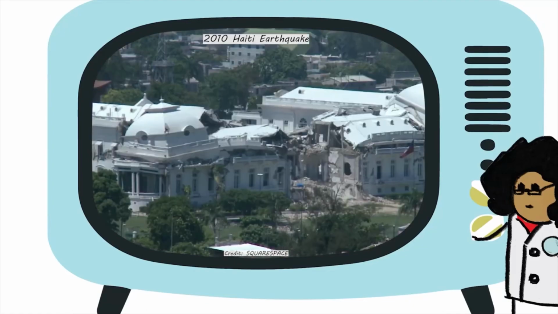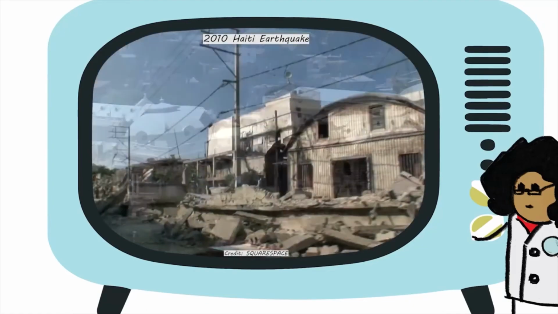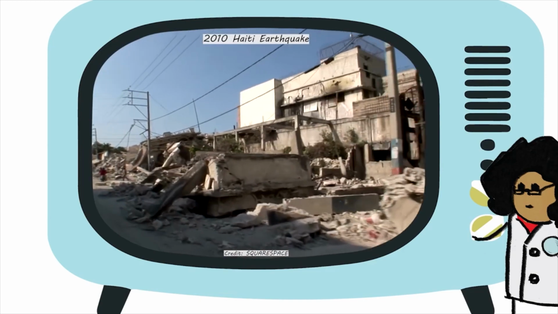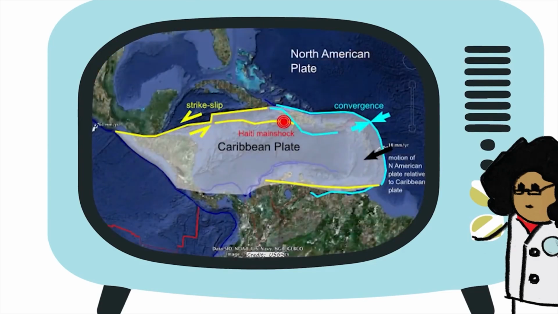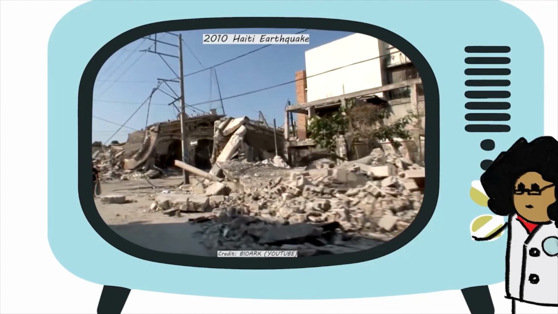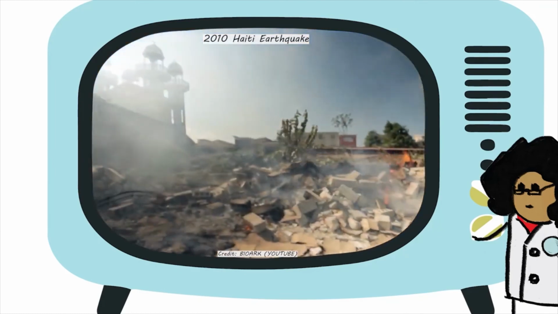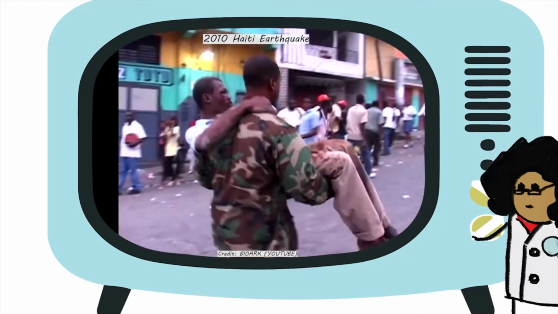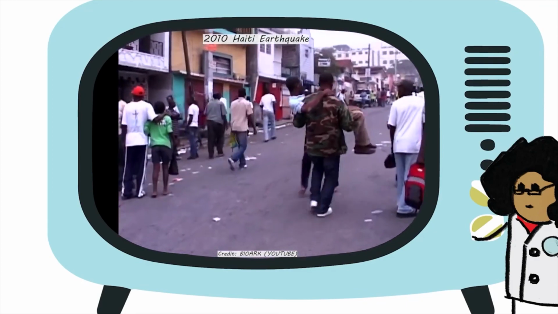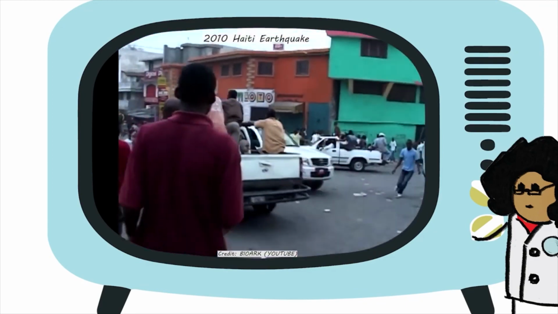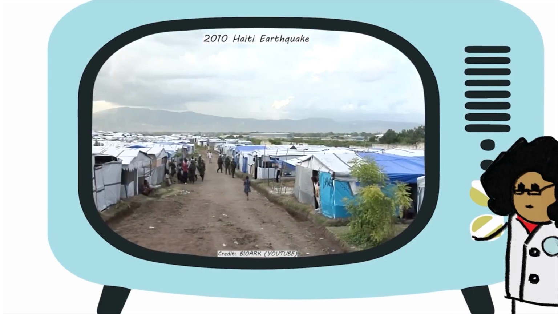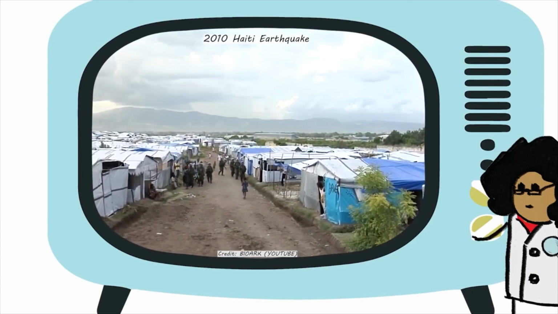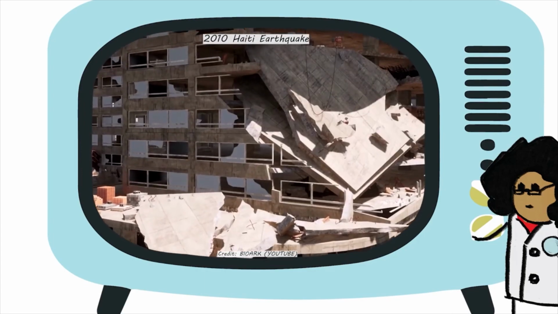A much more deadly earthquake struck the Caribbean island of Haiti in 2010. Haiti lies near a transform fault boundary between the North American plate to the north and the Caribbean plate to the south. Buildings were not designed to survive such an earthquake, and many collapsed. Over 100,000 people died as a result of this terrible earthquake. People that live near transform faults need to be prepared for big earthquakes.